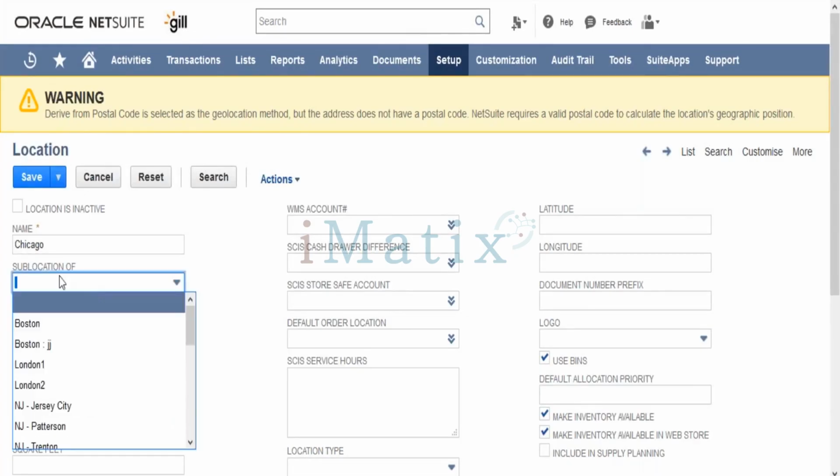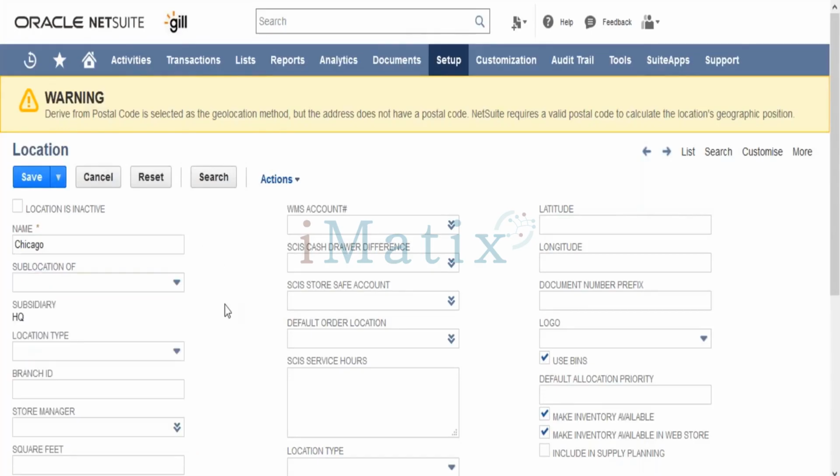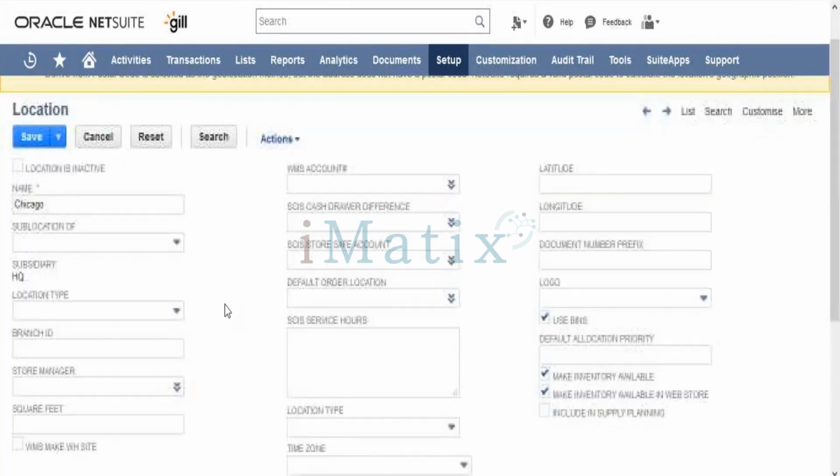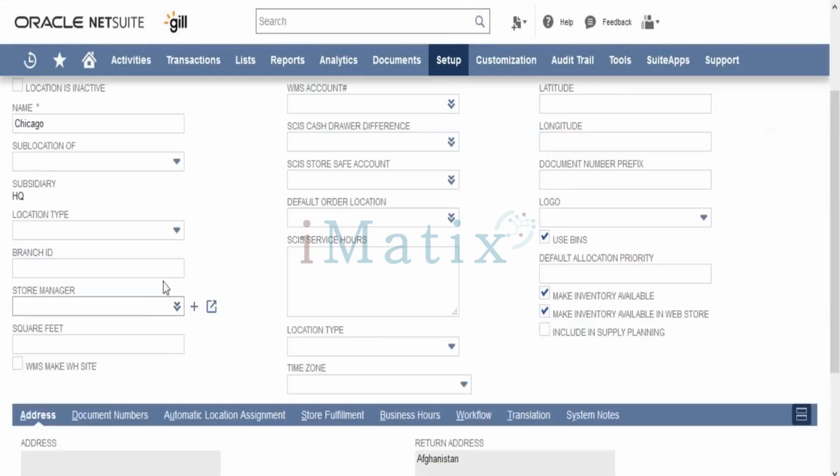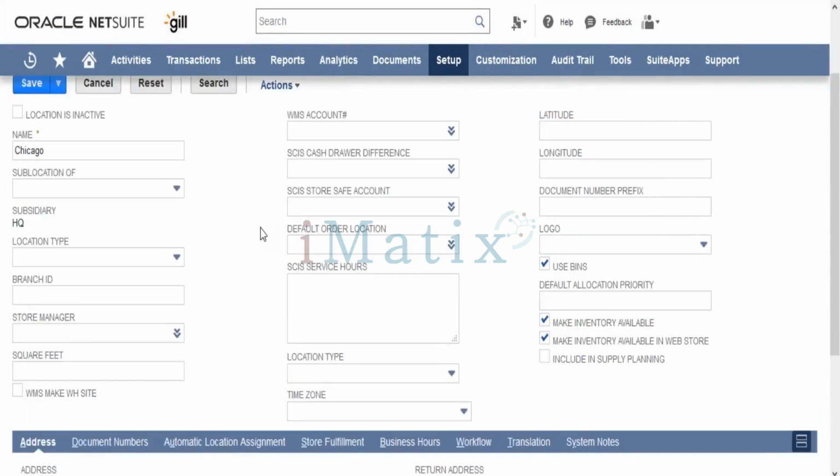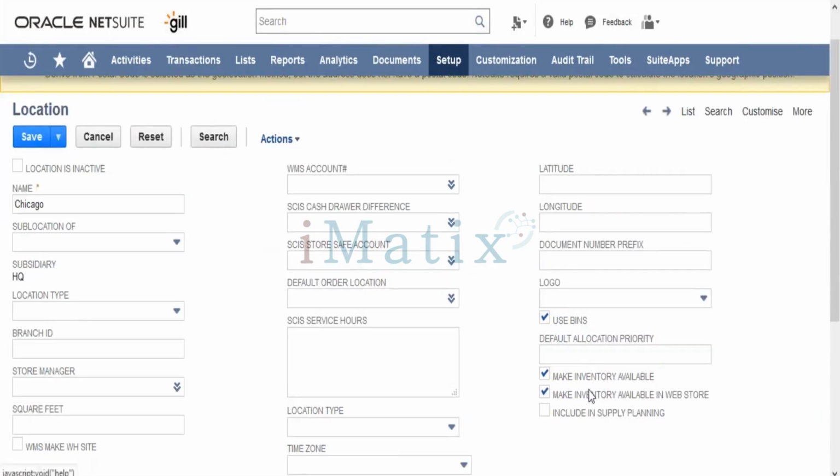In case I want to create this Chicago as a child of a particular location, I can do that as well. If you want to give it a branch head or store manager, there are some custom fields that have been created. The most important thing here is whether you want to make inventory available for this location, or are you going to maintain inventory at that location.